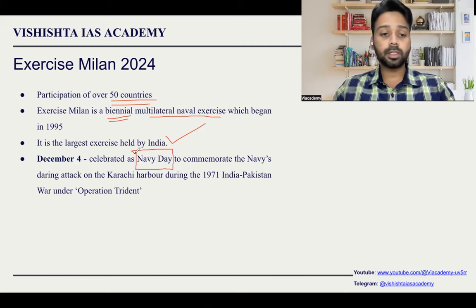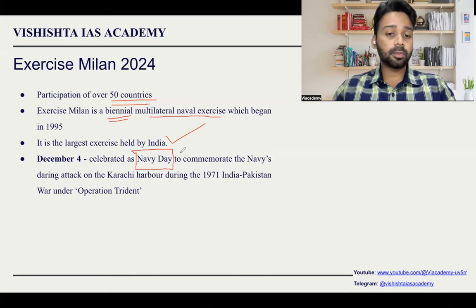In recent times, the UPSC has started asking questions like this, where they will give a particular date and ask which day it is. So you need to know some of the important days which are in the news. We can't remember each and every day, but some things which are covered in the news can be remembered very easily. So December 4 is Navy Day.